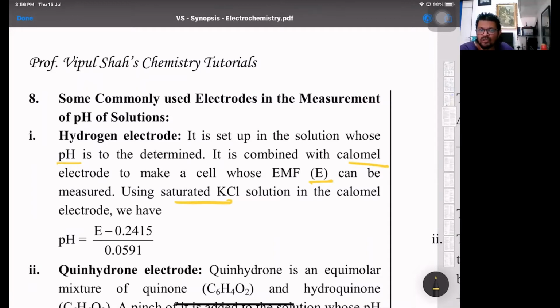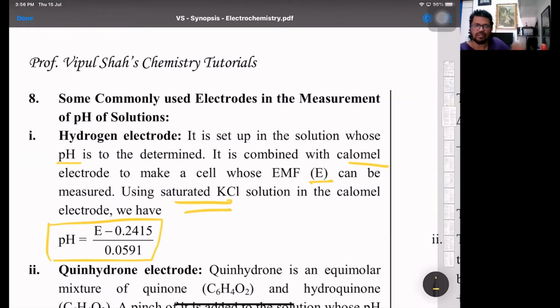So pH is equal to E, that is the EMF, minus 0.242, that exactly is 0.2415, upon 0.0591. So we can have that part as one of the formulas. If you have the calomel electrode value, saturated KCl, or maybe 0.1 molar or 1 molar is used, depending upon whatever concentration. Keep in mind the values once again: 0.1 molar, 0.337 volts, 1 molar, 0.28 volts, and saturated 0.242 volts.